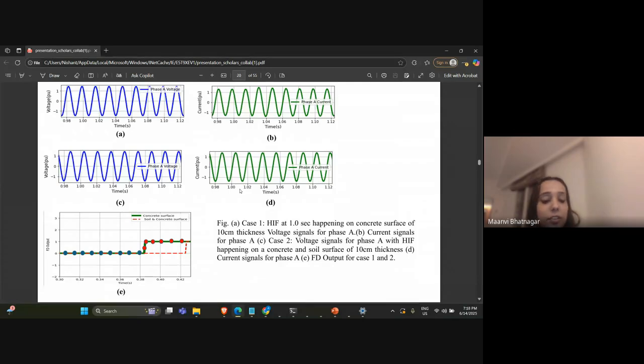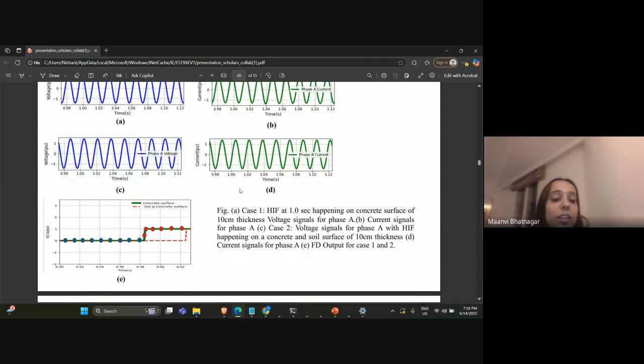Then figure E shows how our model has performed in detecting the fault. When the fault was incepted, we can see that at 0.38 seconds the fault was detected for both soil and concrete surfaces.